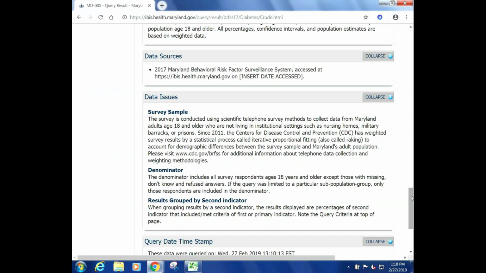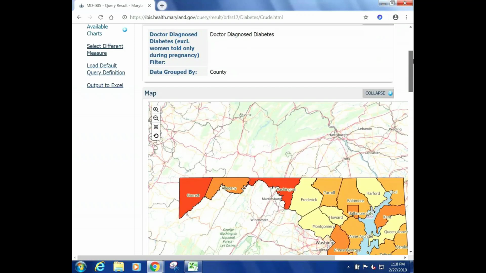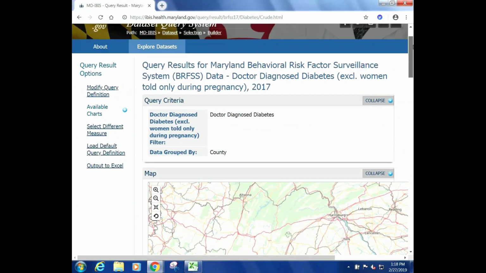I didn't show you that yet because what I wanted to show you is how simple it is to get a lot of data using this system. If you recall, I only pressed one button to select one indicator, agreed to the data use agreement, and clicked submit, and I got all this data for all of the counties as well as for the statewide estimate.